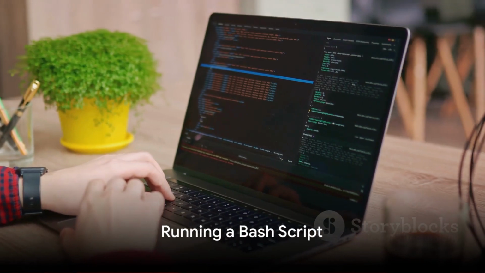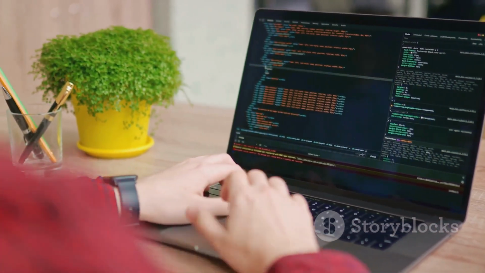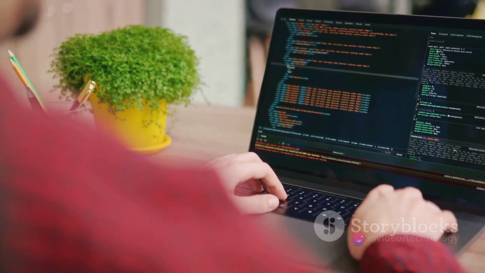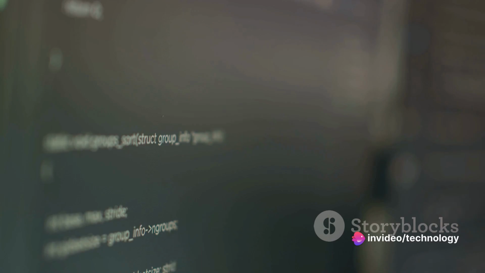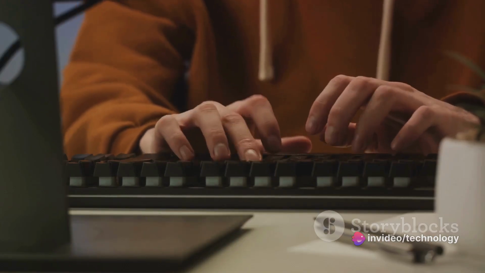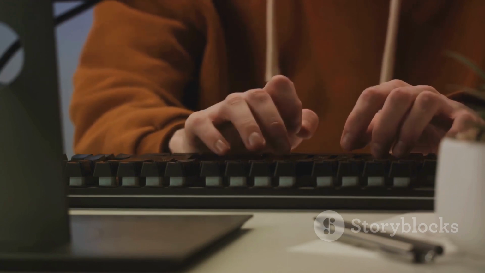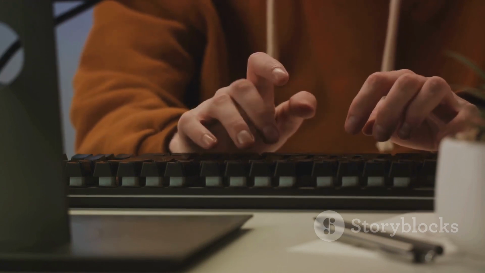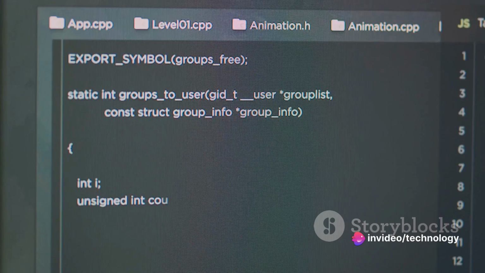Running a Bash script is just as easy as creating one. Now, let's dive into the process. Once you've written your script, you need to make it executable. This is where the chmod command comes into play. The +x attribute grants the necessary permissions to the script. Simply type chmod +x, followed by your script's name into your terminal. Now your script is ready to run.